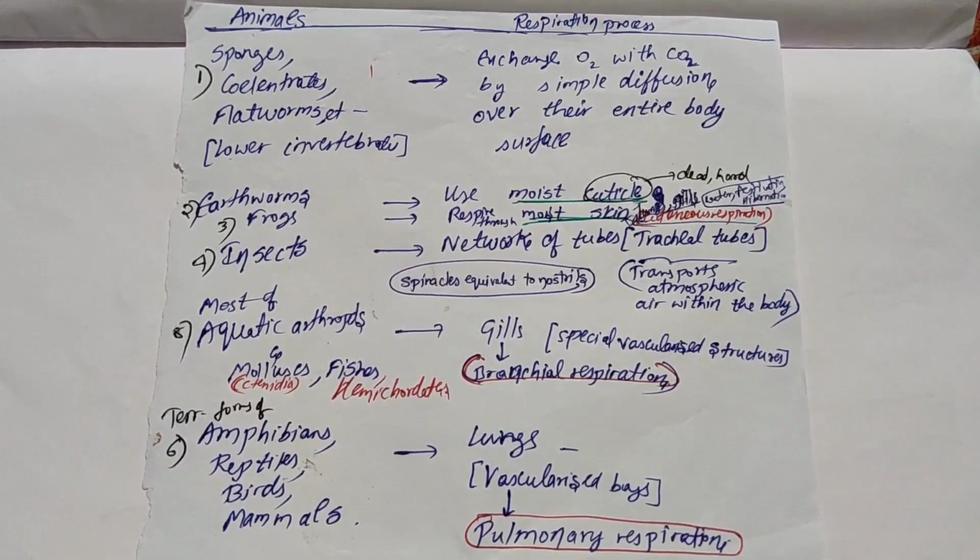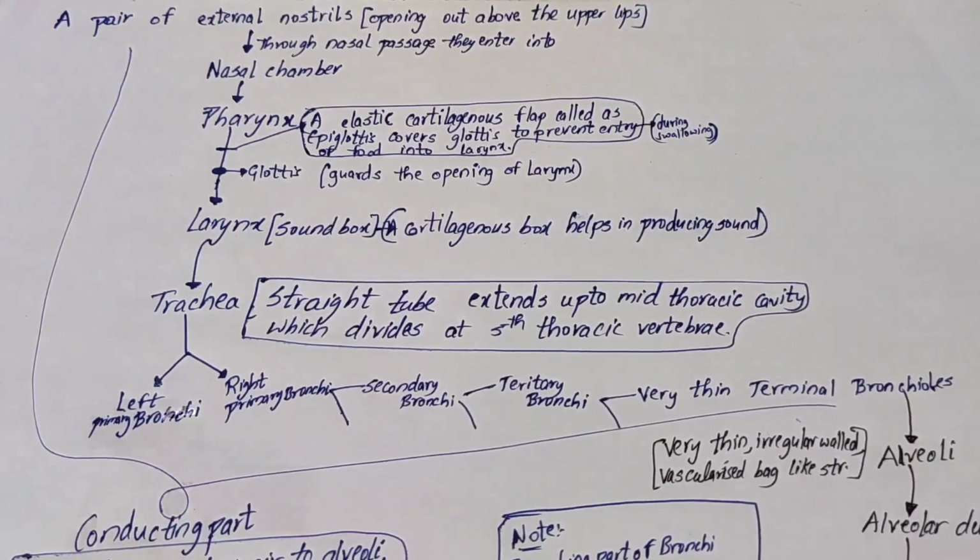Coming to the first part of the respiratory system, that is nothing but the external nostrils. These are the openings by which the air enters into the nose. Then through the nasal passage from the external nostrils, the air enters into the nasal chamber. After the nasal chamber, it enters into the pharynx.